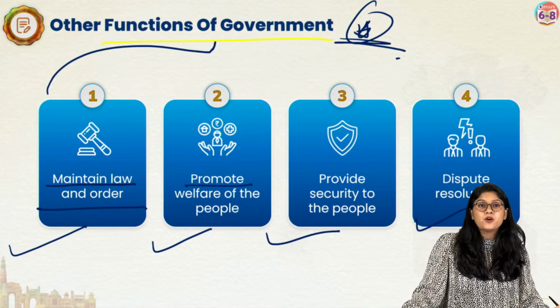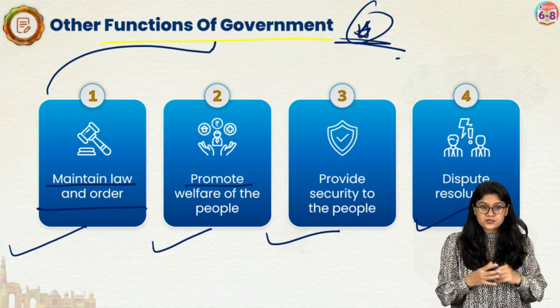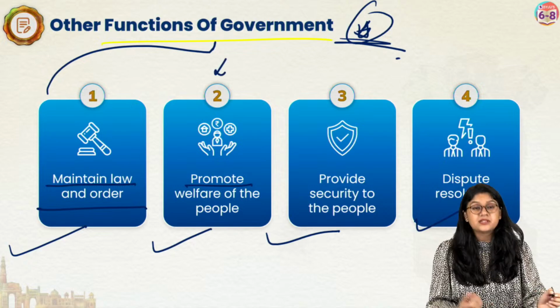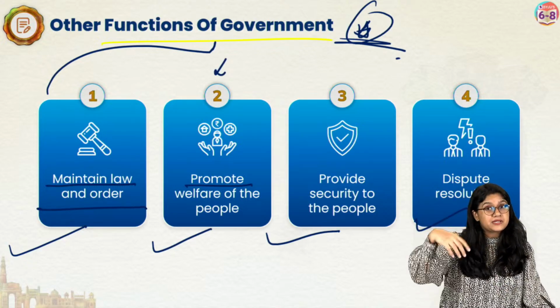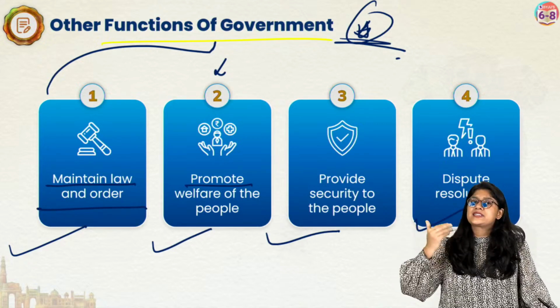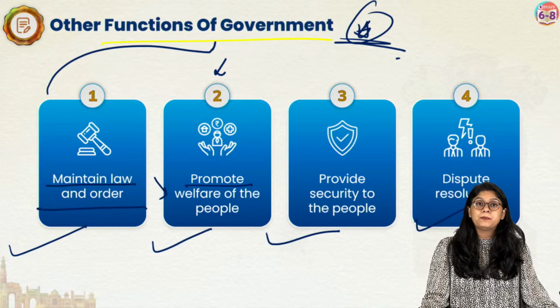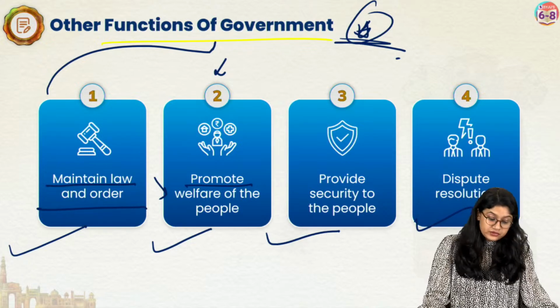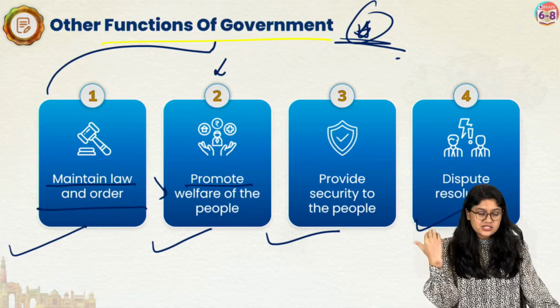Then the government promotes the welfare of the people. The government comes up with amazing schemes, schemes that help poor people, or students, or businessmen, or teachers, etc. So the government always works for the welfare of the people. Then we have the provision of security to the people. As we have the laws, they give us security.